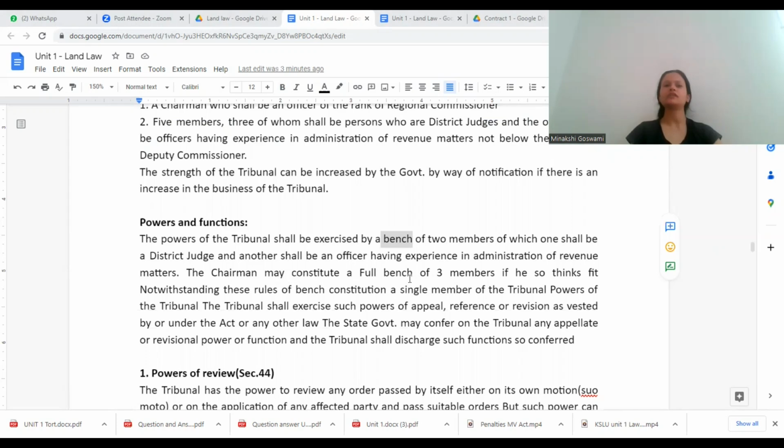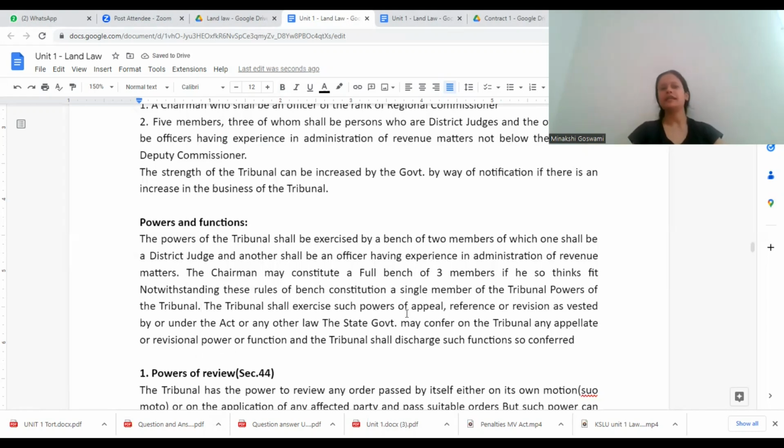The chairman may constitute a full bench of 3 members if he thinks fit. If needed, there may be 2 judges also and one person having experience in administration of revenue matters. Like that also it may be constituted. So 3 members is the full strength of the bench, and it may be constituted if the chairman feels that it is needed in certain situations. Notwithstanding these rules of bench constitution, sometimes a single member bench may also be constituted to exercise the powers of the tribunal.